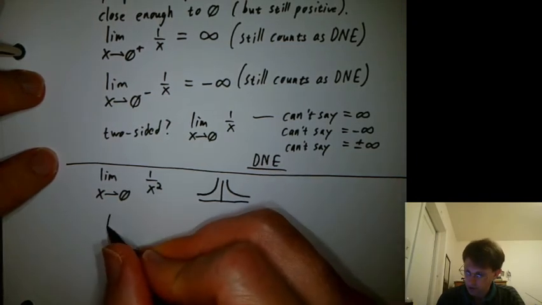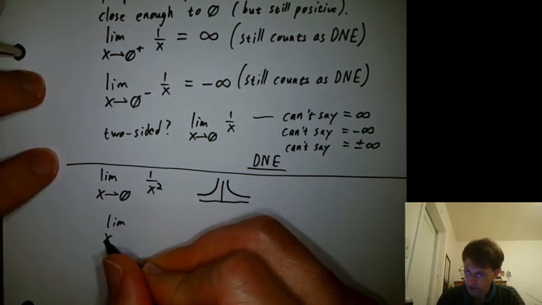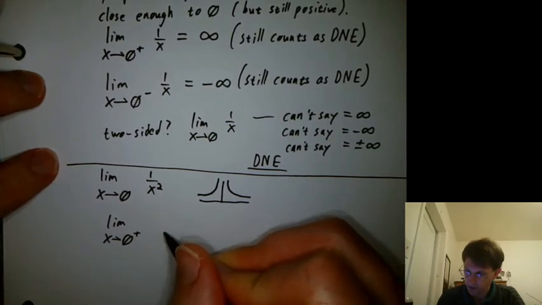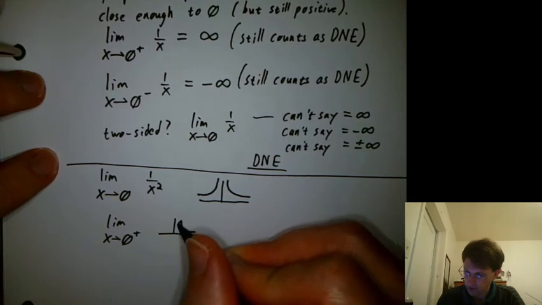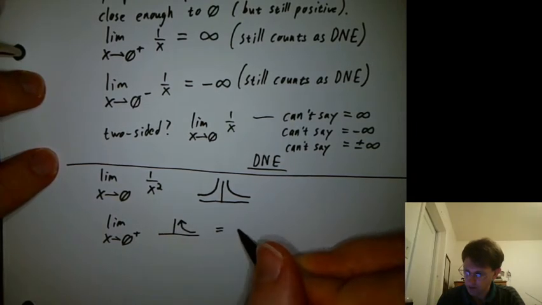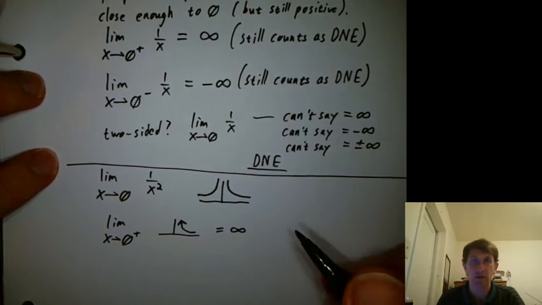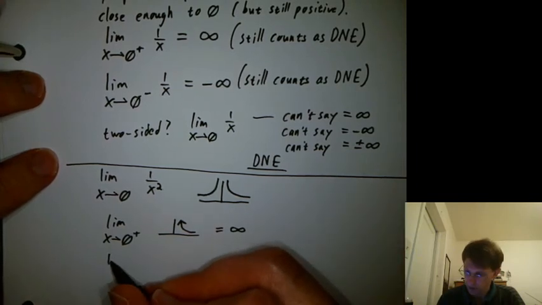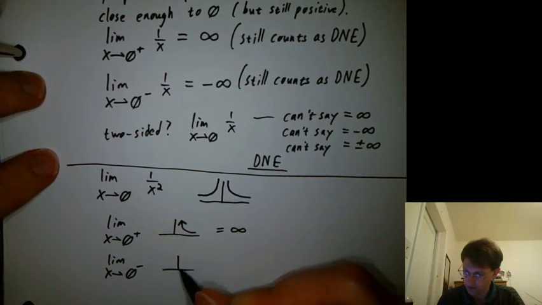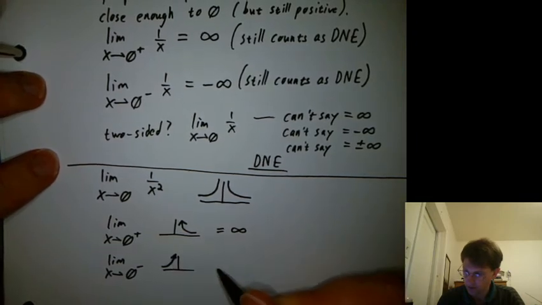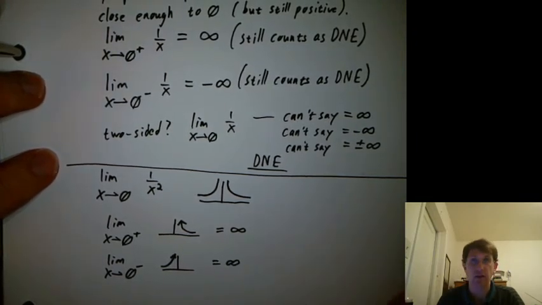Well, we could break it down into the two sides separately. The limit as x goes to 0 plus, we'd be looking at that behavior, and that's shooting off to infinity. How about the limit as x goes to 0 minus? It's looking like that, which is also infinity.